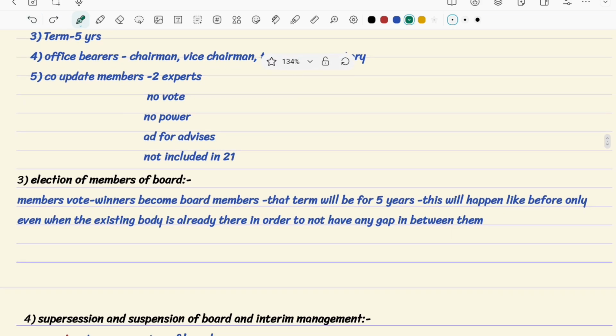The next is election of members of the board. Let's say you have some 100 members in your team, a team of 100 members in your village. All your cousins together thought, we will keep a dairy farm. When you register this cooperative society, it's not like you can do whatever you want.